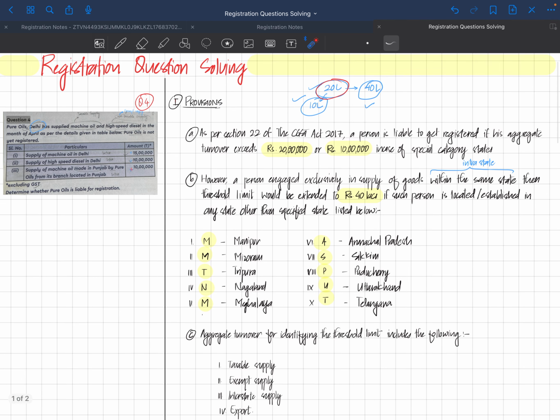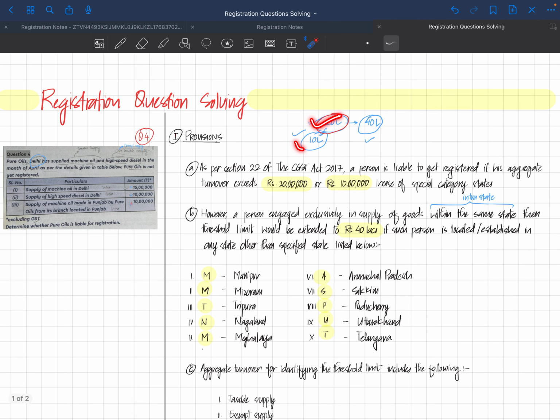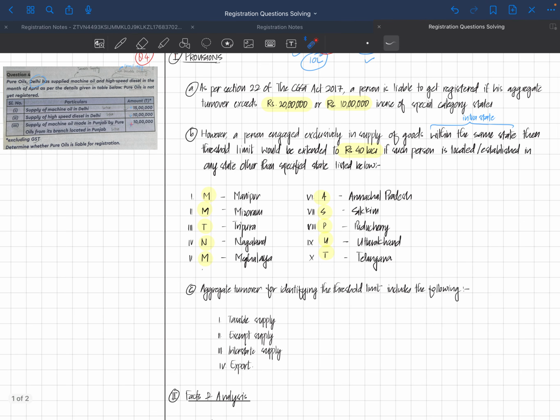The second one will come to. We are done with this one, now we'll go with this one. So we'll write over here, however, a person engaged in supply of goods, pardon me, you should not remove this exclusivity part.